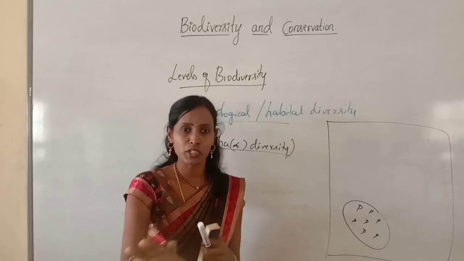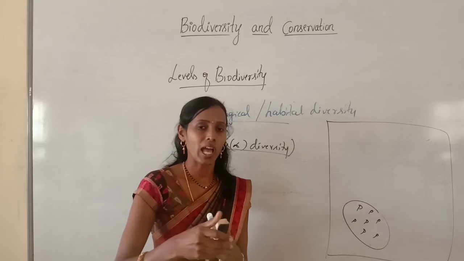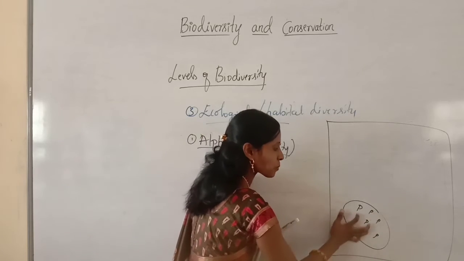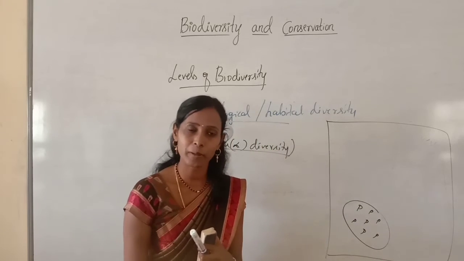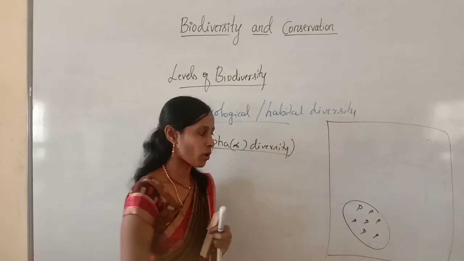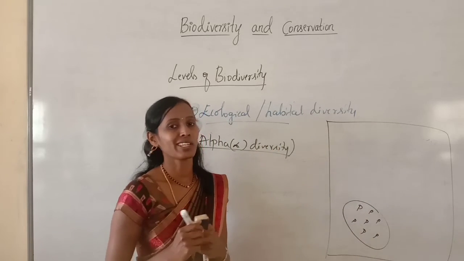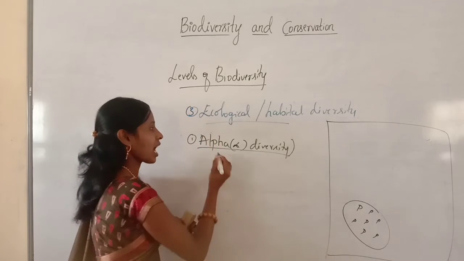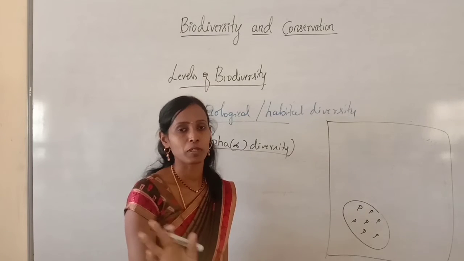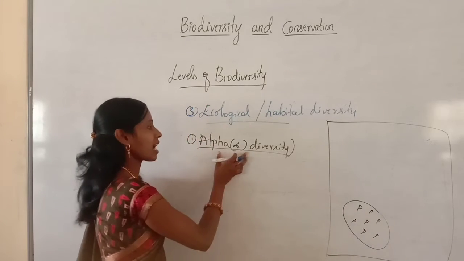If all species sharing the same community are present in the same community, they have competition, adjustment and interrelationship. As they have the same species, the variations are limited. If we have different varieties of organisms, variations are more. Here in this community all are of the same species, that's why variations are limited. So this is alpha diversity. Alpha diversity is the diversity within the community.